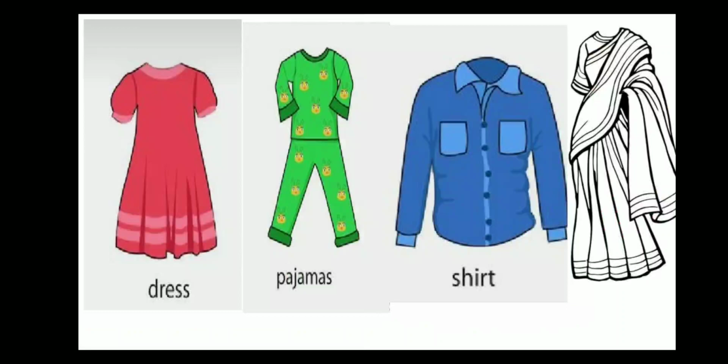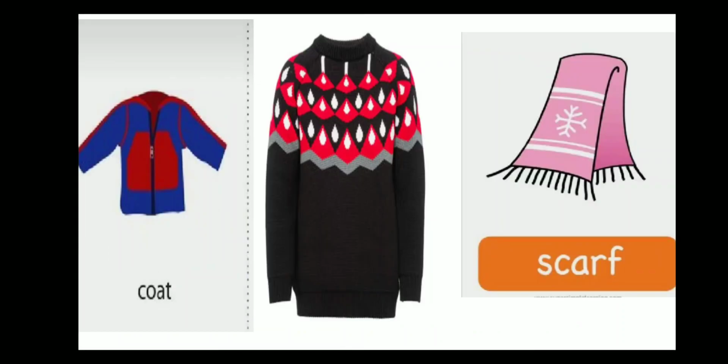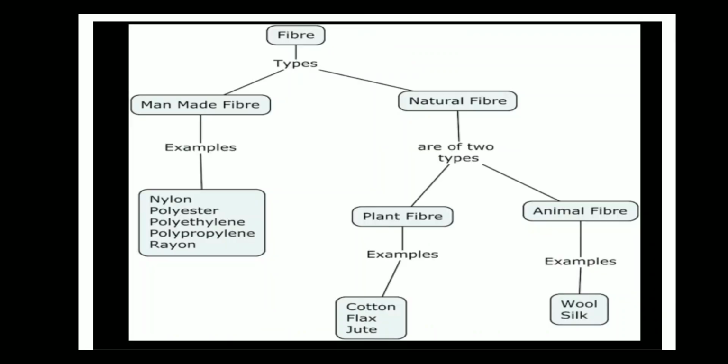So what is fabric? Fabric is a cloth, and whenever you visit any garment shop, you can find different types of fabrics like cotton fabrics, silk fabrics, woolen fabrics, and people wear different clothes according to the climate of the place. Like in warm places people wear loose cotton clothes, while in cold places people wear woolen cloths or 2-3 layers of cotton clothes. So fibers are of two types, man-made fiber and natural fiber.